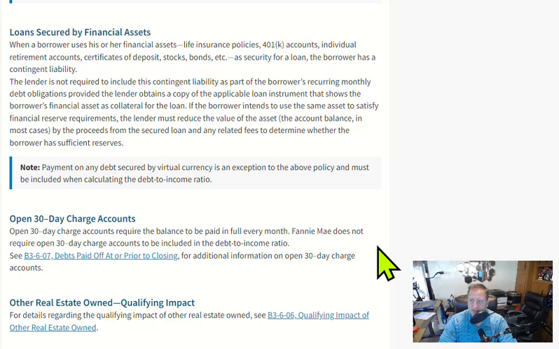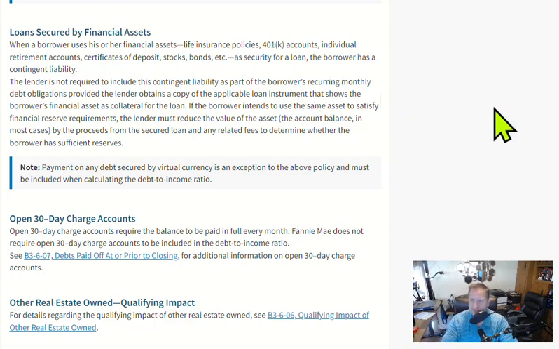What that means is, let's say you've got a whole life insurance policy with a $240,000 actual cash value, and you borrowed $40,000 from it to buy a car. That is the contingent liability. There's a liability contingent on that actual cash value of your life insurance policy, and let's say you're making $600 a month payments towards that loan. The lender's not required to include this contingent liability.